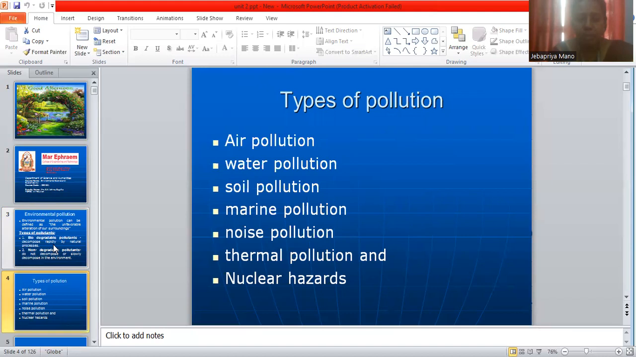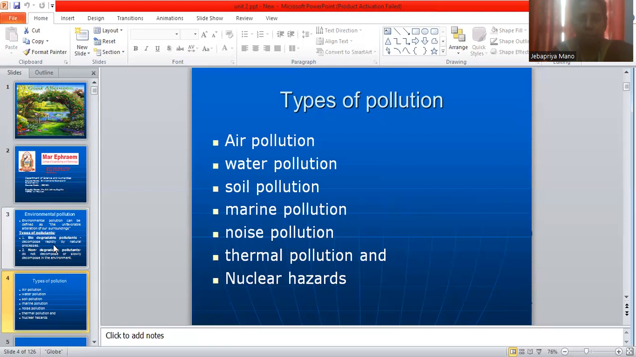Secondary pollutants are formed when primary pollutants react with other substances and are converted to a new compound. For example, carbon dioxide present in the environment reacts with humidity and is converted to carbonic acid. Sulfur dioxide as well as nitrous oxide react with humidity and are converted to sulfuric acid, nitric acid, or others. These are examples of secondary pollutants. Next, we can see the types of pollution.